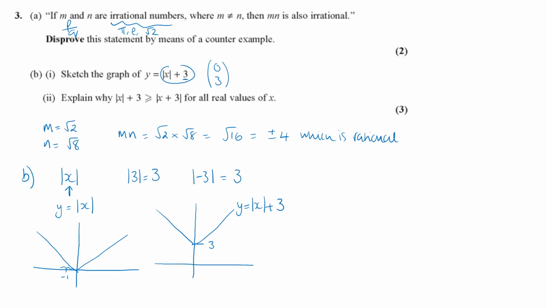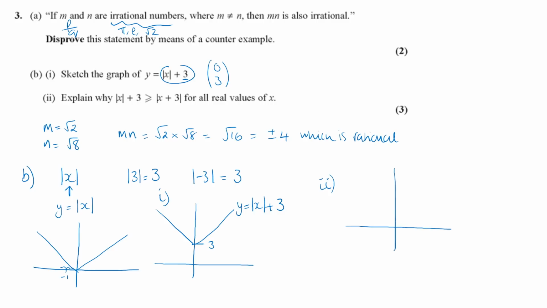Okay, so that's part 1 for B. What about part 2? Explain why the graph we've just drawn is going to be always above or equal to when we've added 3 and taken the mod. So what does that graph look like?